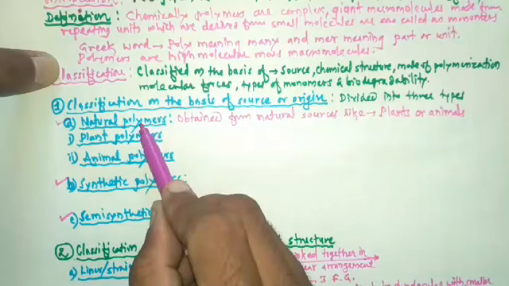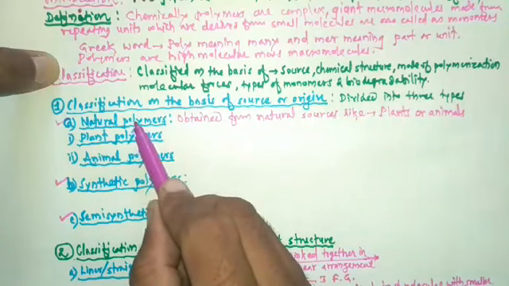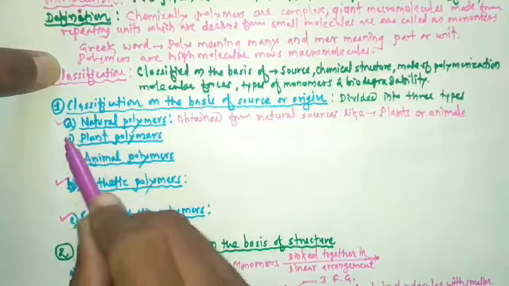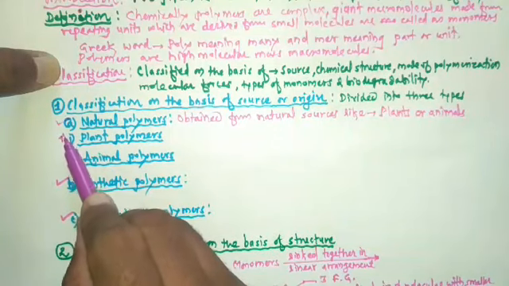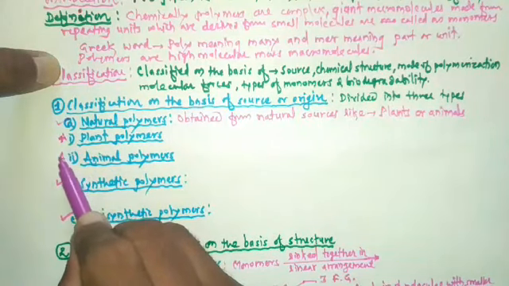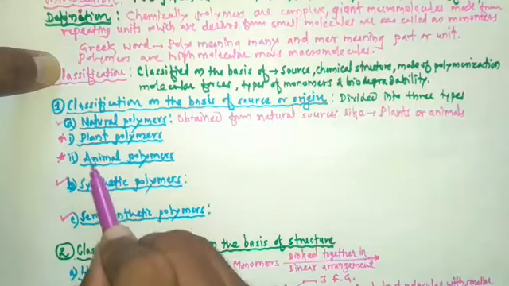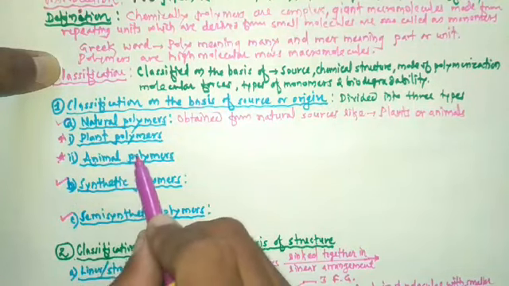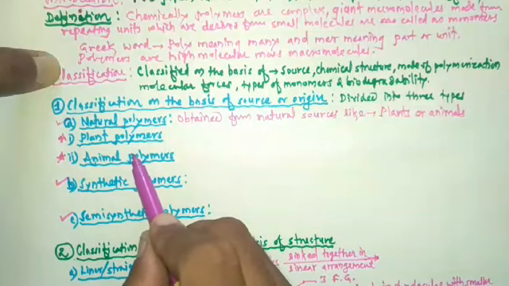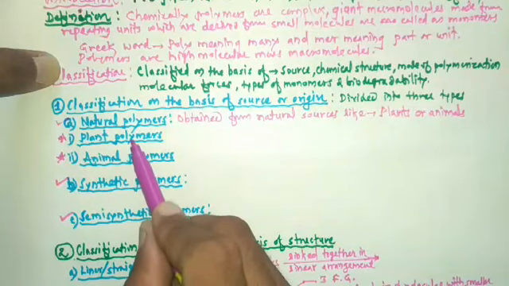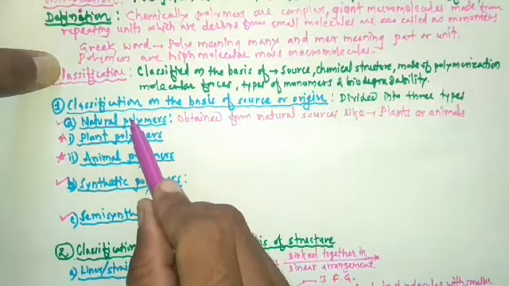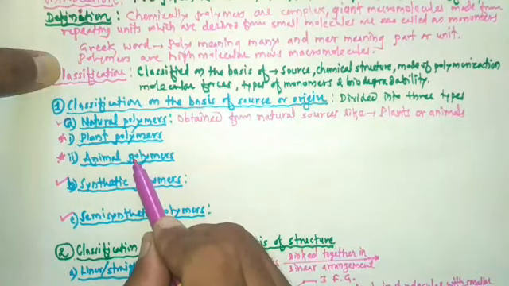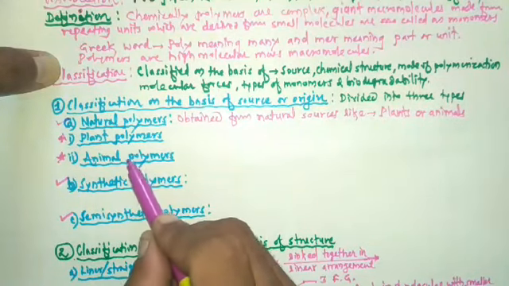Further, natural polymers are subdivided into two types: plant polymers and animal polymers.